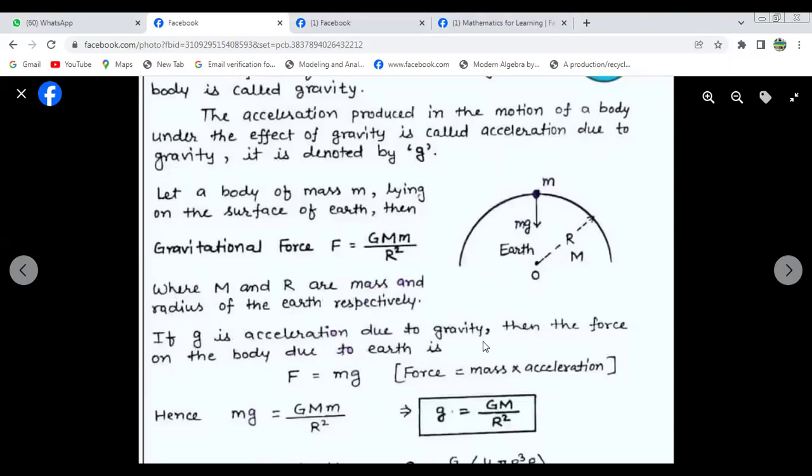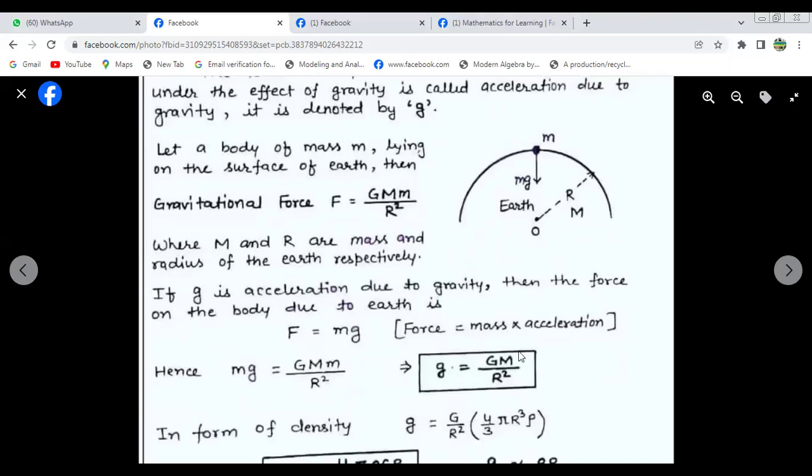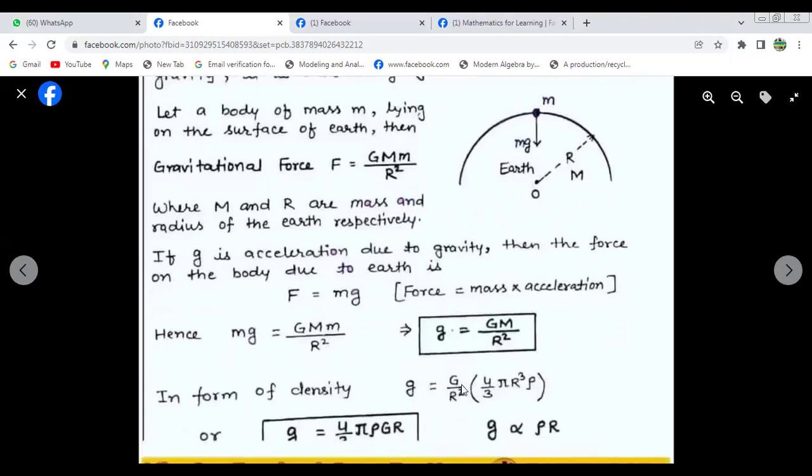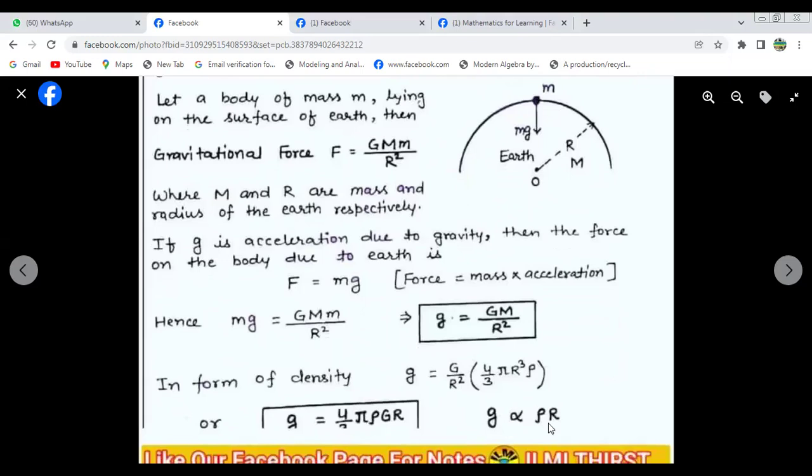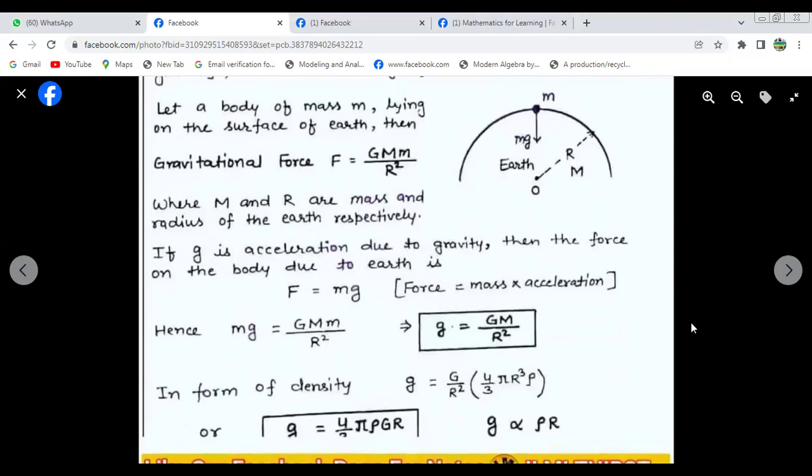Okay, if g is the acceleration due to gravity, then the force on the body due to the Earth is equal to mg. Remember it. So g equals GM by R squared. That means g does not depend on the mass of the body. In terms of density, you can write g equals G divided by R squared times 4 by 3 pi R cubed times rho, because 4 by 3 pi R cubed is the volume of the Earth. That means g is proportional to rho R, where rho is the density of the Earth.